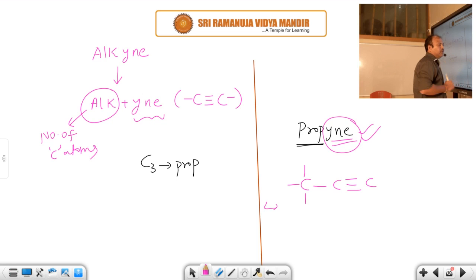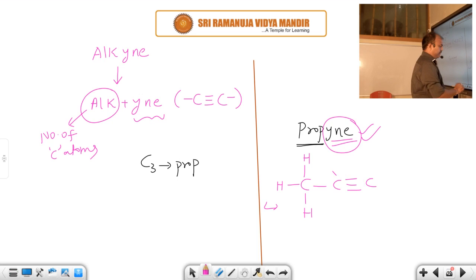Tetravalency means 4 bonds. Here 1 bond is there, the remaining shortage is 3, so 3 covalent bonds are satisfied with 3 hydrogens. Second one, take a look here. It has 1 bond here and 3 bonds here, total 4. That means the second one has already satisfied tetravalency, so we don't need to add hydrogen here.